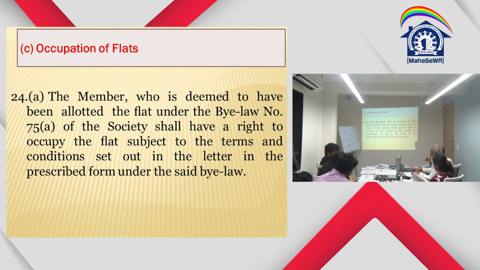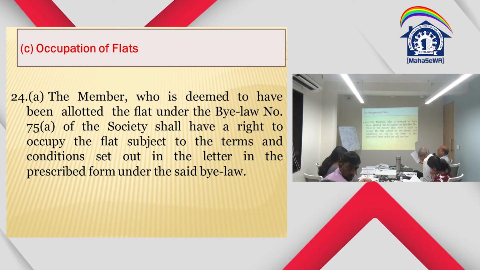Okay, so there is a format which is given, page number 100 of the bylaws, Appendix 12, form of letter of allotment of flat to the member of the society. You are a member of the society, registration number so and so, having address so and so. You have purchased flat number so and so, constructed in building number so and so, admeasuring so and so square meter.